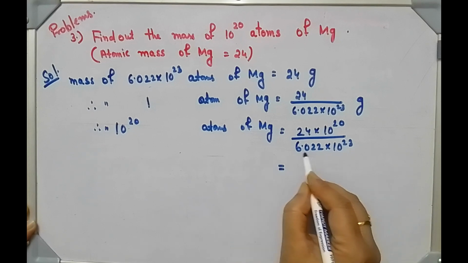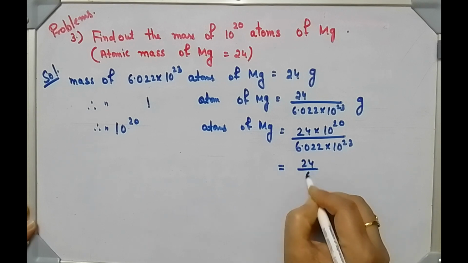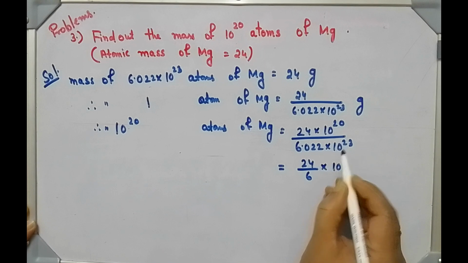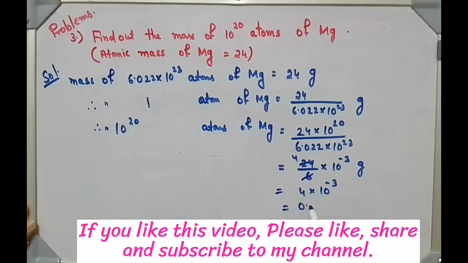So approximately in place of this we can write 6, and here 10 to the power 20 minus 23 means minus 3, this much gram. Then 6 4s are 24, 4 into this means 0.004 gram.